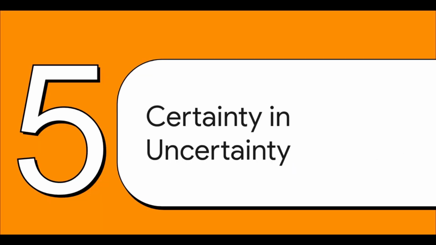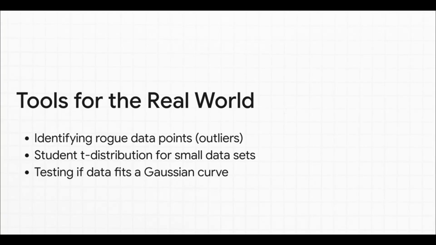So let's just pause for a second. What does all this mean? It means that even when the world is messy and single measurements are uncertain, the way they're uncertain is actually predictable. And that predictability is what gives us a rock-solid way to be confident. And believe it or not, this is really just scratching the surface. There are even more tools out there for dealing with the real world, like special techniques for finding those weird outlier data points, or different rules you can use when you only have a tiny bit of data, and even ways to double-check that your data actually fits this bell curve pattern to begin with.